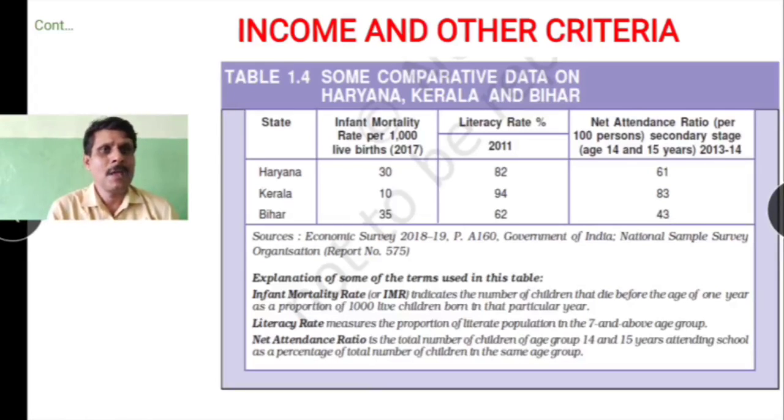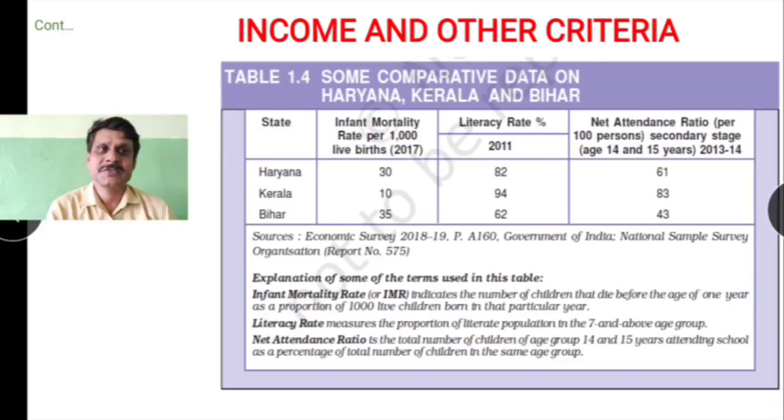Okay, coming to the net attendance ratio, it is 61 in Haryana, and in Kerala it was 83, and in Bihar it is 43. See children, when you look at all these other aspects of development, we see that Haryana, when you look at only per capita income, is no doubt developed, but we have high infant mortality rate, which is alarming and which shows it's lacking in health status of the people. Then the literacy rate is, though it's above the national average, but still there is a scope for its improvement.